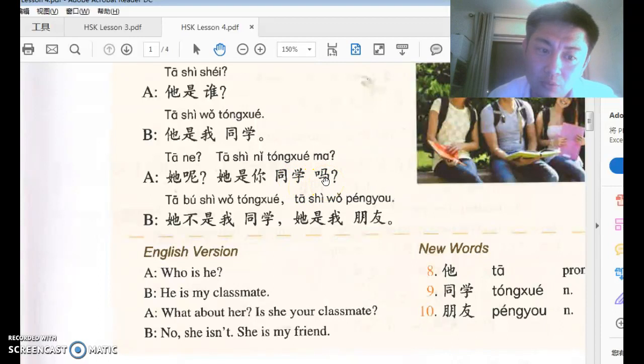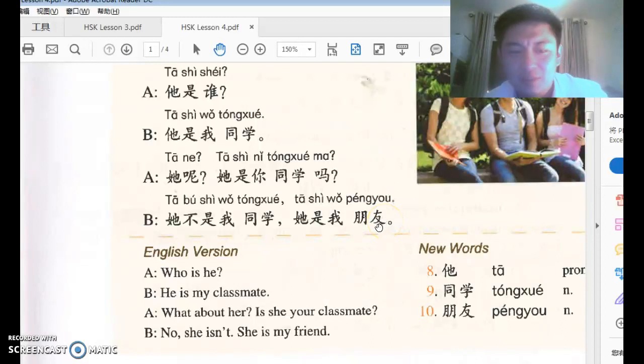Ma? Yes or no? And B says, 她不是我同学. She's not my classmate. 她是我朋友. She's just my friend. I mean, not my classmate. No, don't make a mistake there because classmates are closer to me.